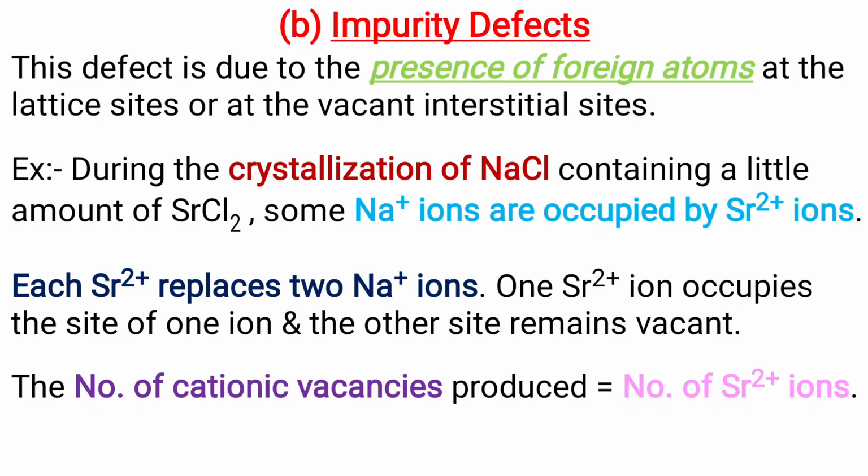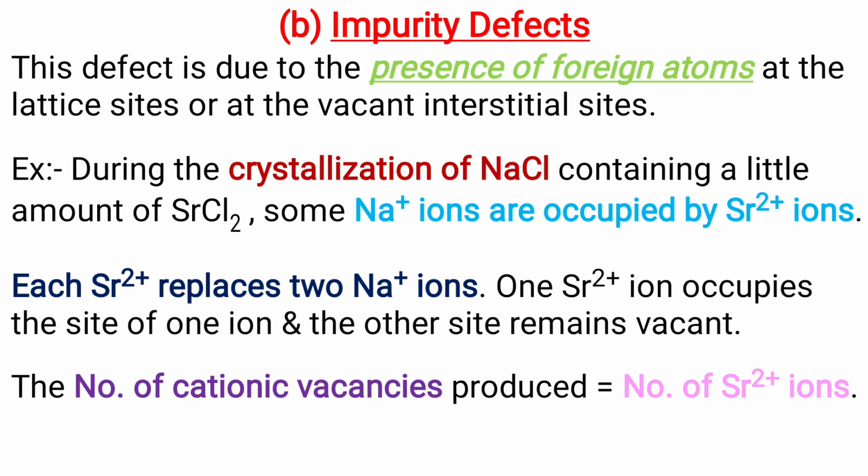Okay, impurity defects. This defect is due to the presence of foreign atoms at the lattice sites or at the vacant interstitial sites. Let us take an example of crystallization of sodium chloride containing a little amount of strontium chloride, where some Na+ ions are occupied by Sr2+ ions.